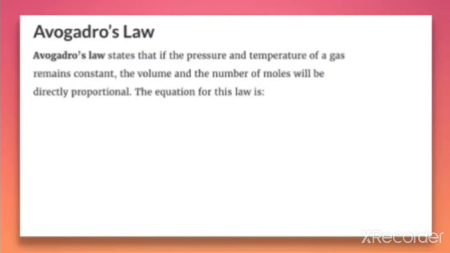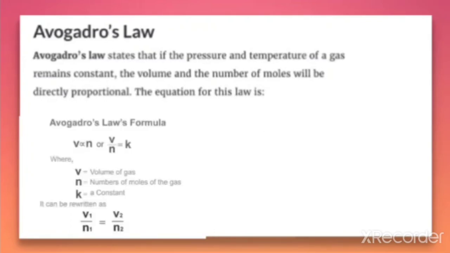The equation is as follows: according to this, V is directly proportional to n. So V by n is equal to k, a constant of proportionality. V is the volume of the gas, n is the number of moles of gas, and k is a constant. So we can rewrite this equation as V1 by n1 is equal to V2 by n2, because V by n is equal to a constant value, k.